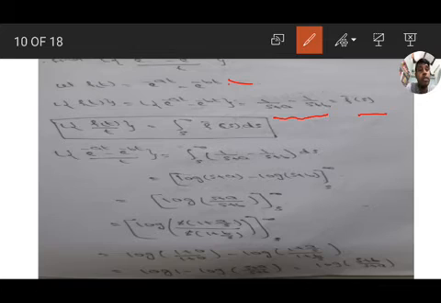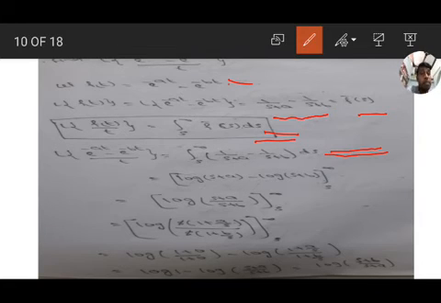Using the formula L of f of t by t equal to integration from s to infinity of f bar s ds, L of (e to the power of minus at minus e to the power of minus bt) by t equals integration from s to infinity of 1 by s plus a minus 1 by s plus b ds.